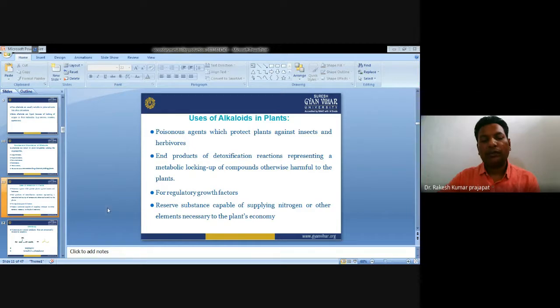Therefore, regulatory growth factors. They are reserve substances which are capable of supplying nitrogen or other elements necessary to the plant's economy.